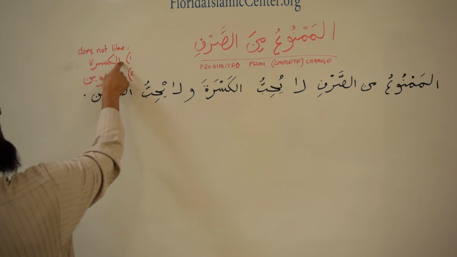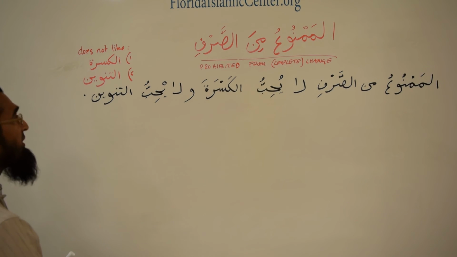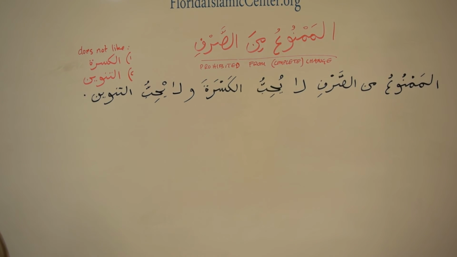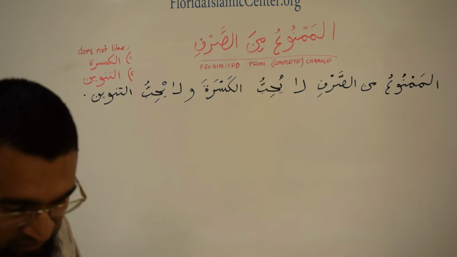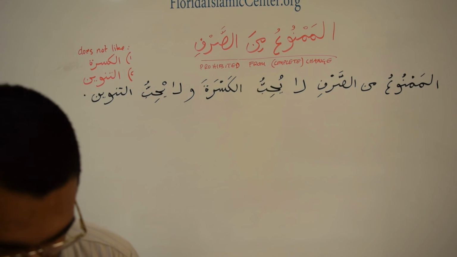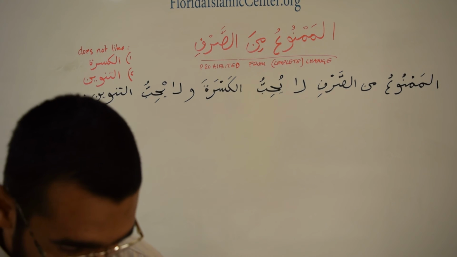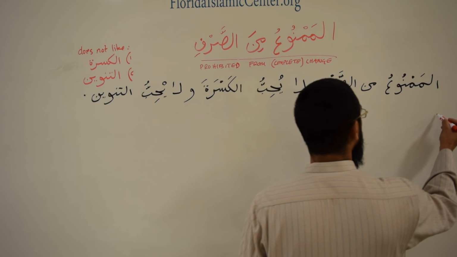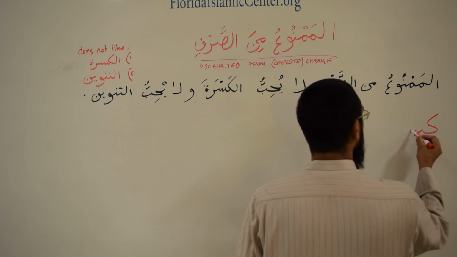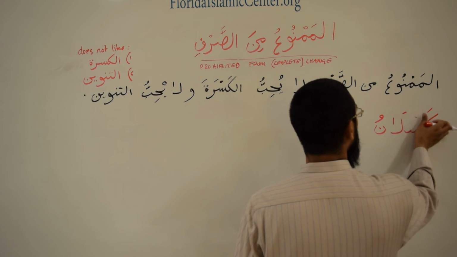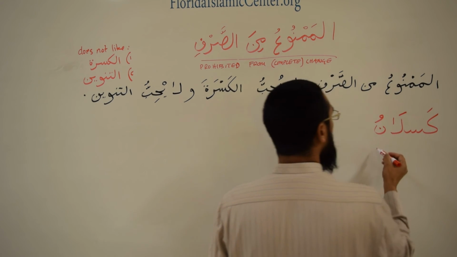So it does not like kasra. We know what kasra is. And the tanween, the double vowels. And in this chapter, they give you, I think, five adjectives, five na'ats. And they're all mamnu min as-sarf. So the first one is kaslan. Kaslanu means lazy.